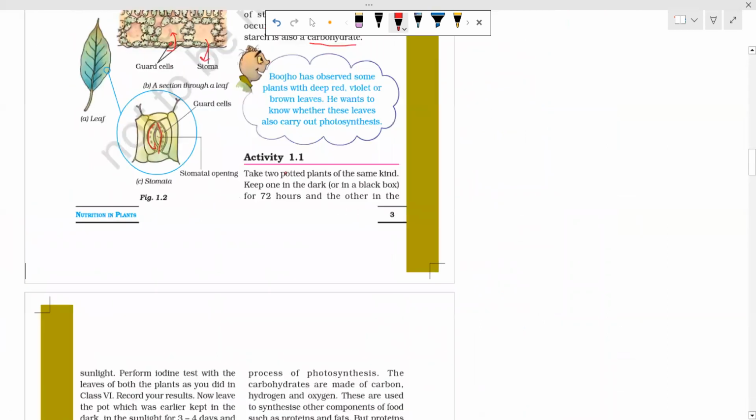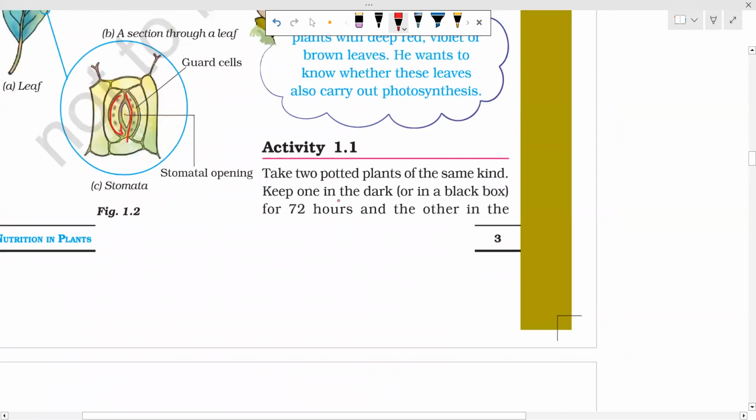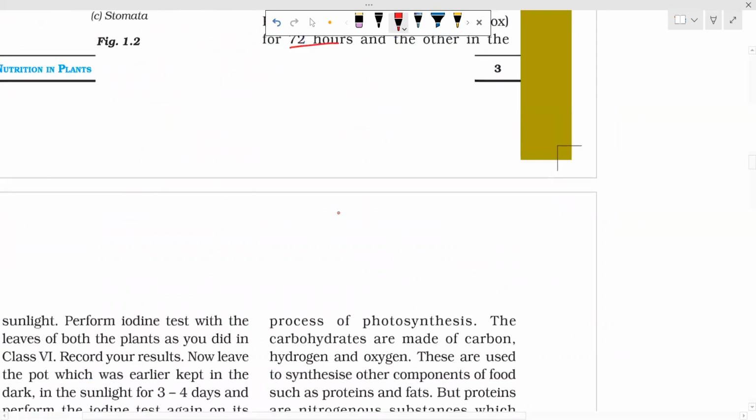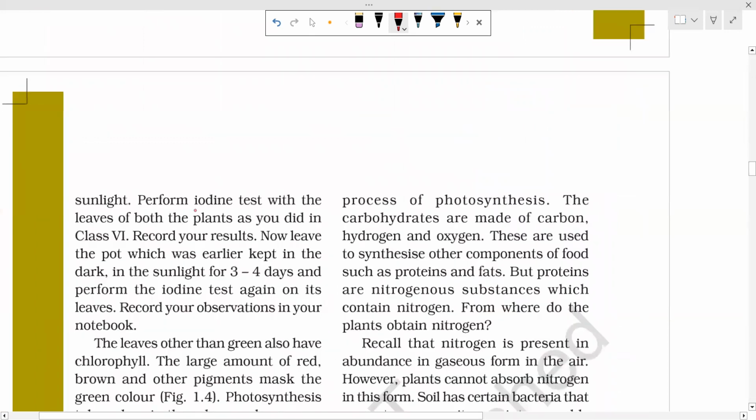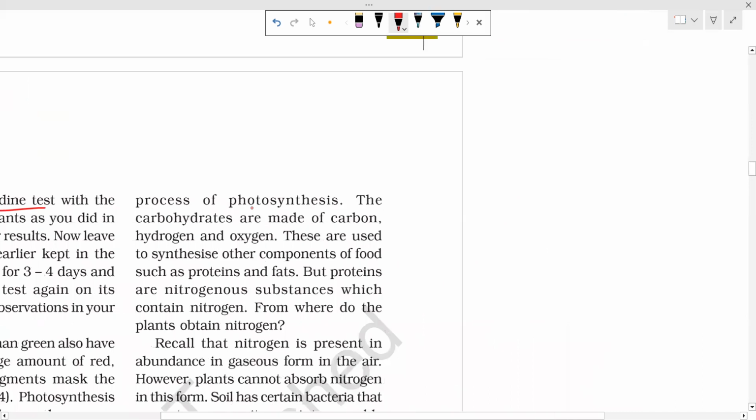Two potted plants of the same kind: keep one in dark for 72 hours and the other in sunlight. Perform the iodine test. Yes, very easy activity.